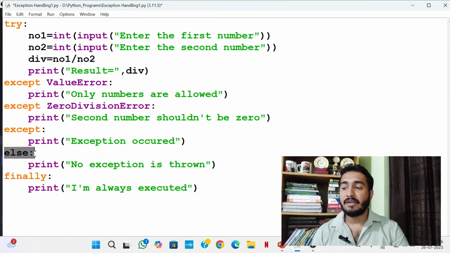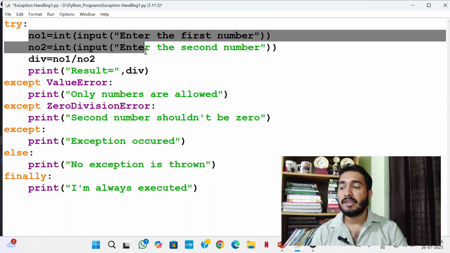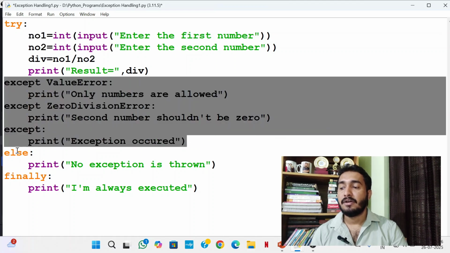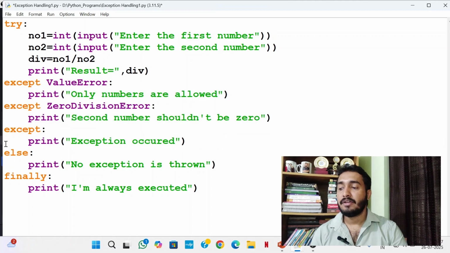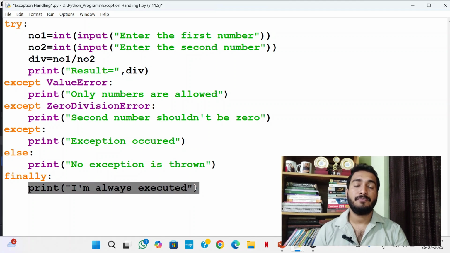So what do you understand from this? Else block will be executed if no exception is thrown by try block. If any exception is thrown by try block, that will be caught by any of the except block. If no exception is thrown by try block, then else block will be executed. Finally block is always executed, even if there is an exception or if there is no exception also, the finally block will be executed.